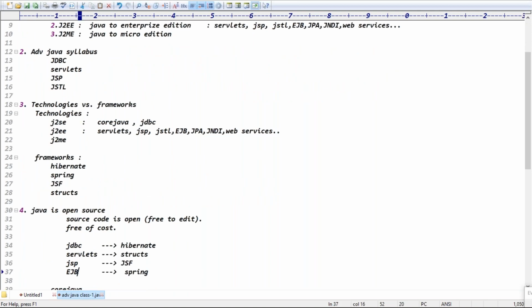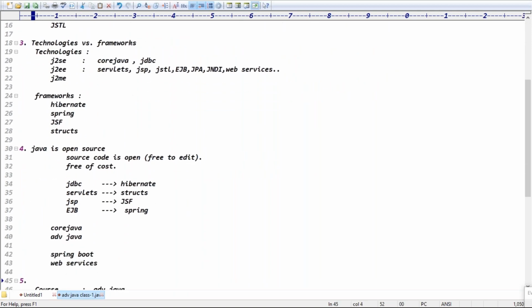And we decided Java is open source. Open source means free of cost, and the source code is open, free to edit, right? And we discussed JDBC, guys. On top of JDBC we have a framework like the Hibernate framework. On top of servlets we have the Struts framework. On top of JSP we have the JSF framework. On top of EJB we have the Spring framework, right?